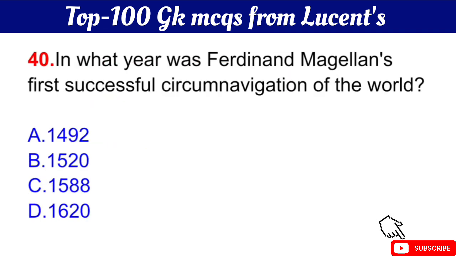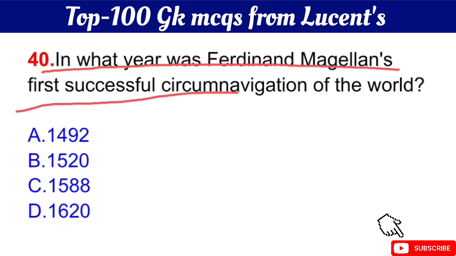Okay. Question number 40 is in what year was the Ferdinand Magellan's first successful circumnavigation of the world? Your question is in what year was the Ferdinand Magellan's first successful circumnavigation of the world? The right answer is option B, 1520.